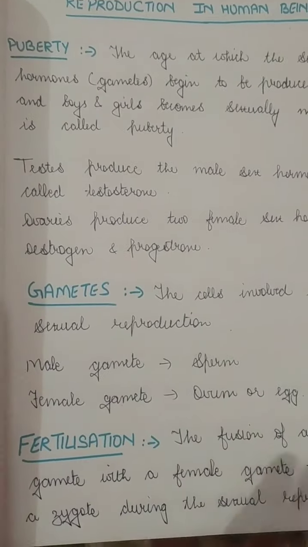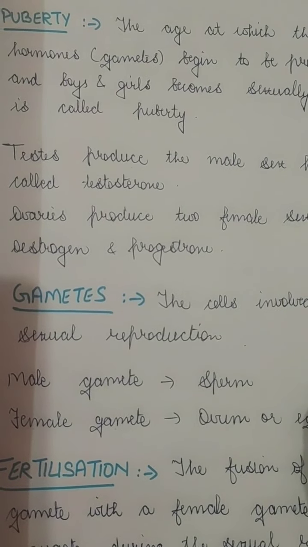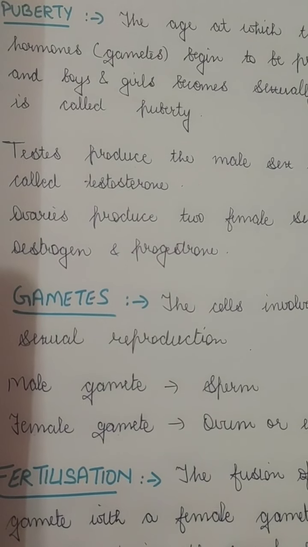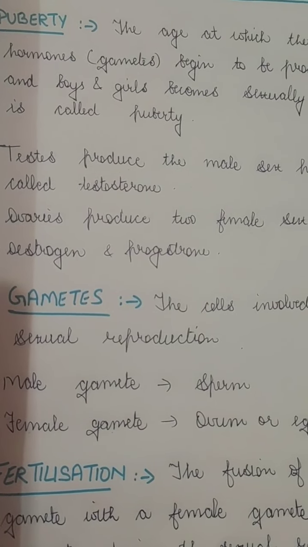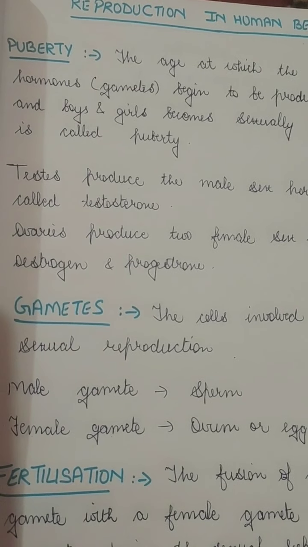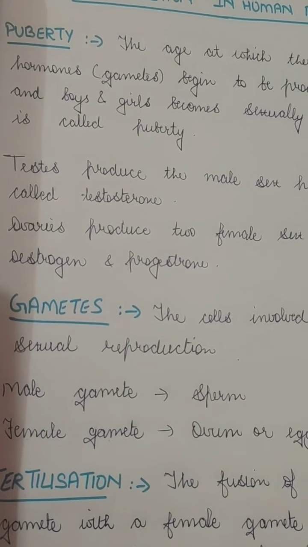Okay, so coming to puberty again, puberty is a stage of any individual in which the young ones, like young boys and girls, basically start from the age of 13 to 14 in the case of boys, and from 10 to 12 in the case of girls.